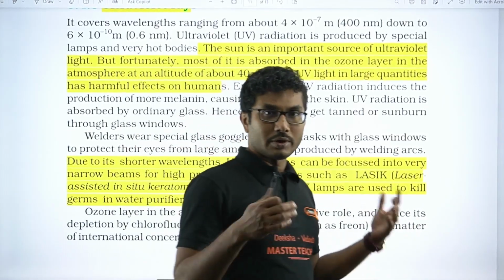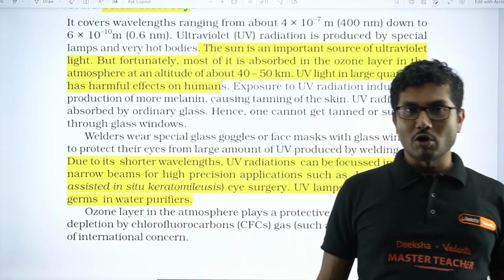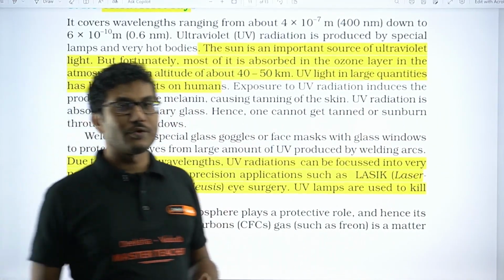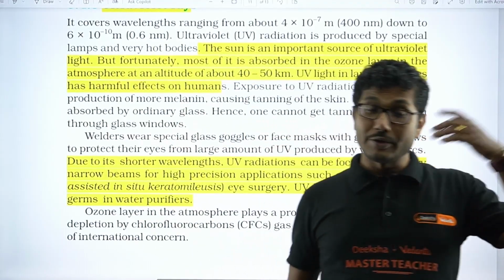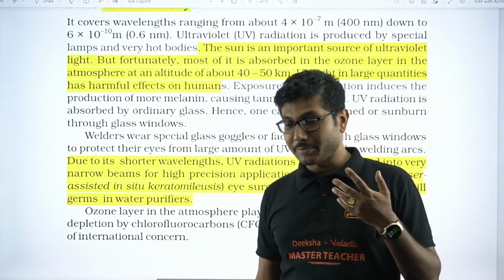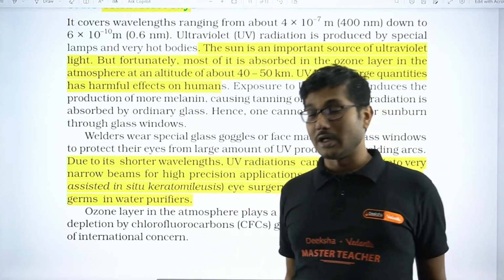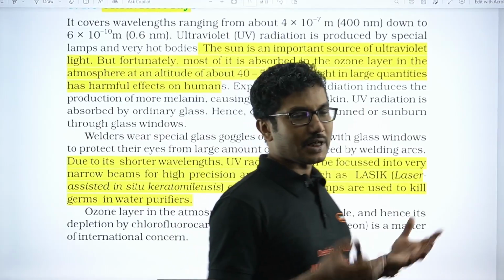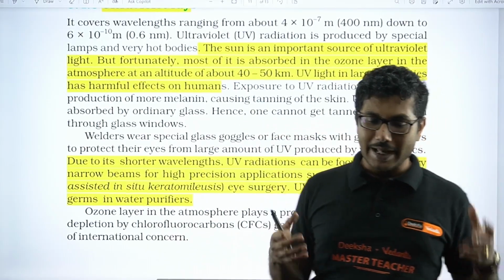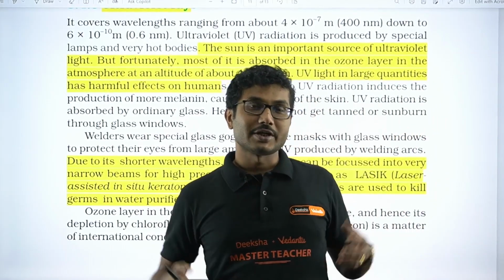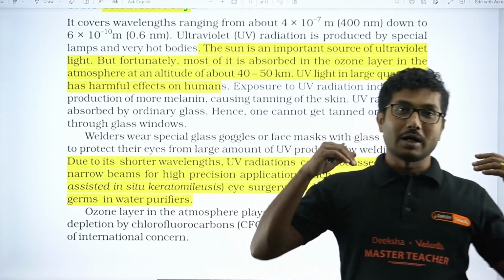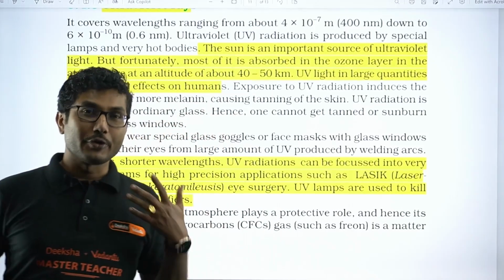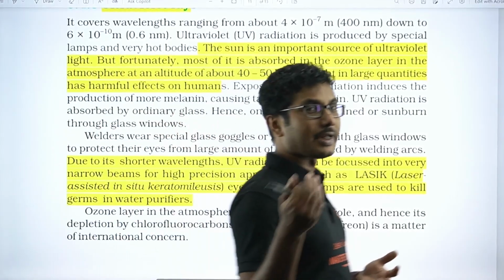If there is no ozone layer, like on the Moon or Mars, you cannot have life over there without using a spacesuit. If you go into the International Space Station, you have to wear the space suit when traveling there. Inside the space station they have some protective things, but as soon as you come out, again you have to wear those protective astro suits. Why are they important? Because they protect you from external cosmic rays and UV rays.